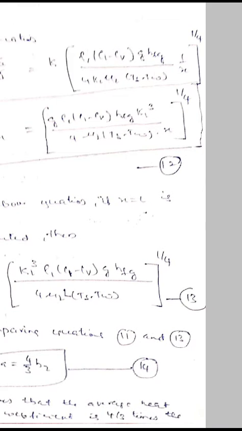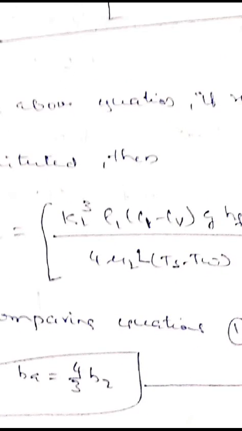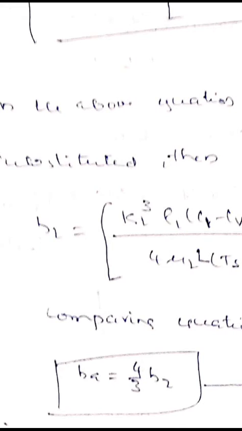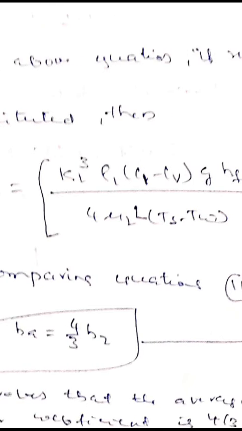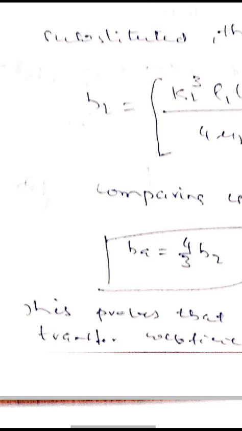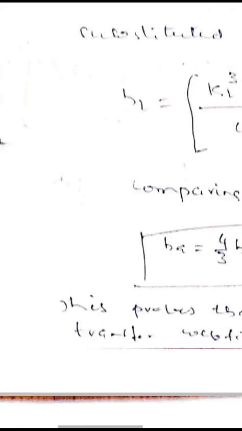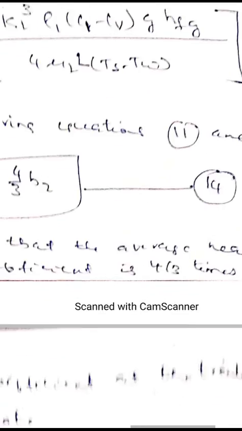Now we want Hx at x equal to L. Put x equal to L here and you will get Hx at x equal to L. HL equals this, equation 13. So we have found out Ha and we have found out HL. It is found that Ha equals 4 by 3 times HL, equation 14. This proves that the average heat transfer coefficient is 4 by 3 times the local heat transfer coefficient at this point.